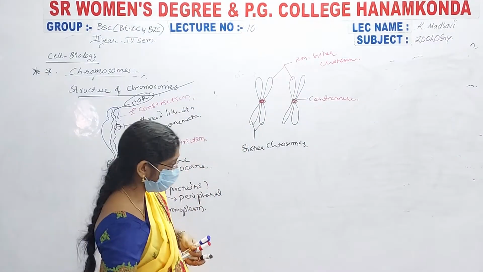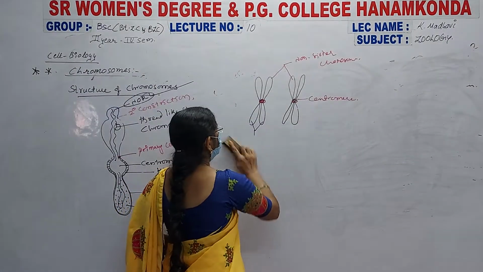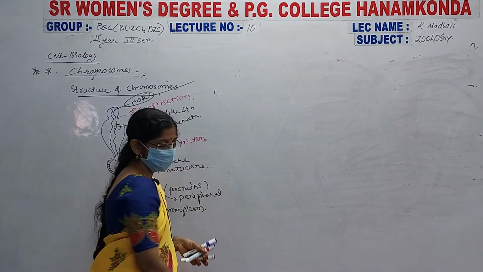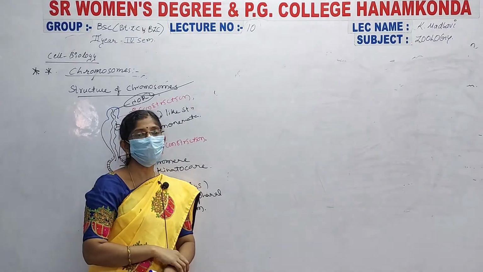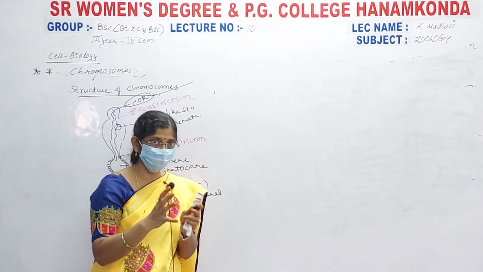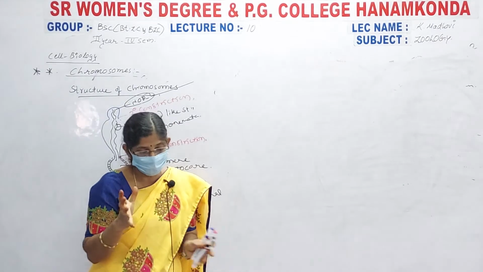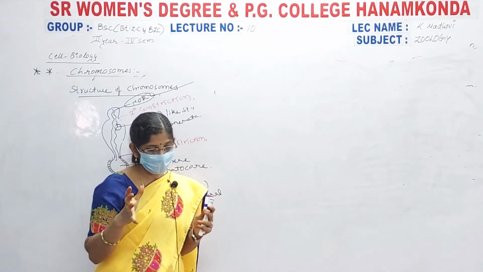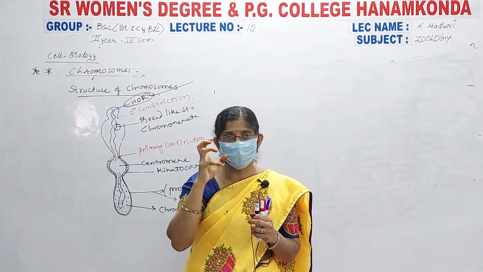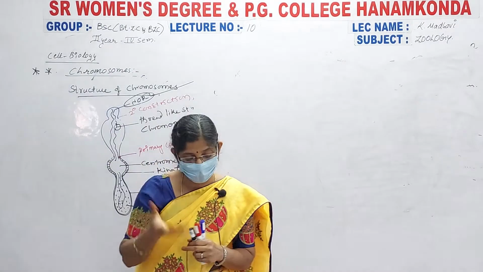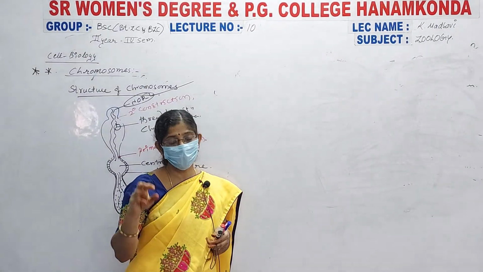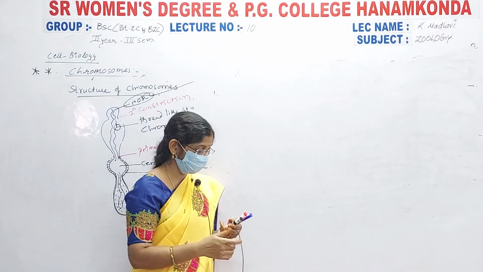And one more thing is there, heterochromatin and euchromatin. When chromatin is in the nucleus, it looks like thread-like structures. These thread-like structures slowly condense and form chromosomes. That is where the heterochromatin and euchromatin formations come in, another important thing.